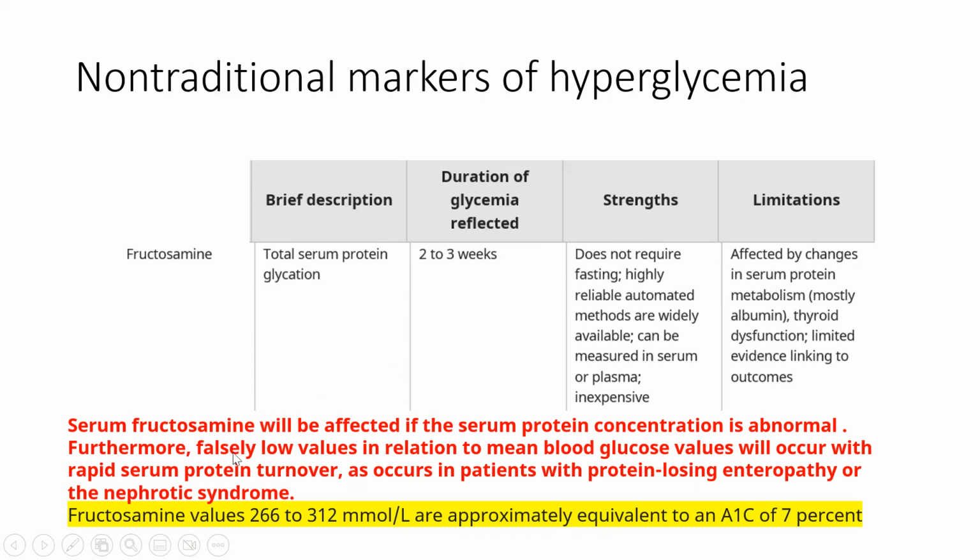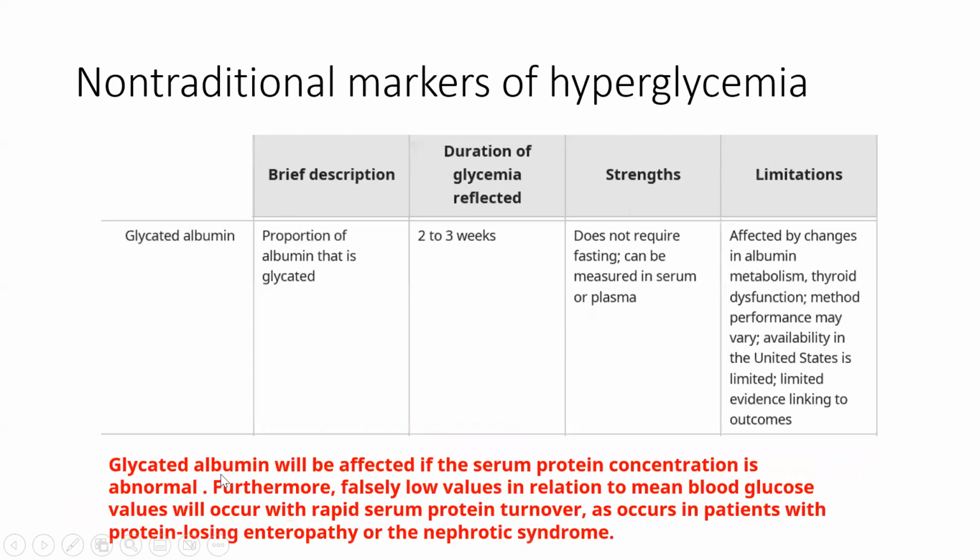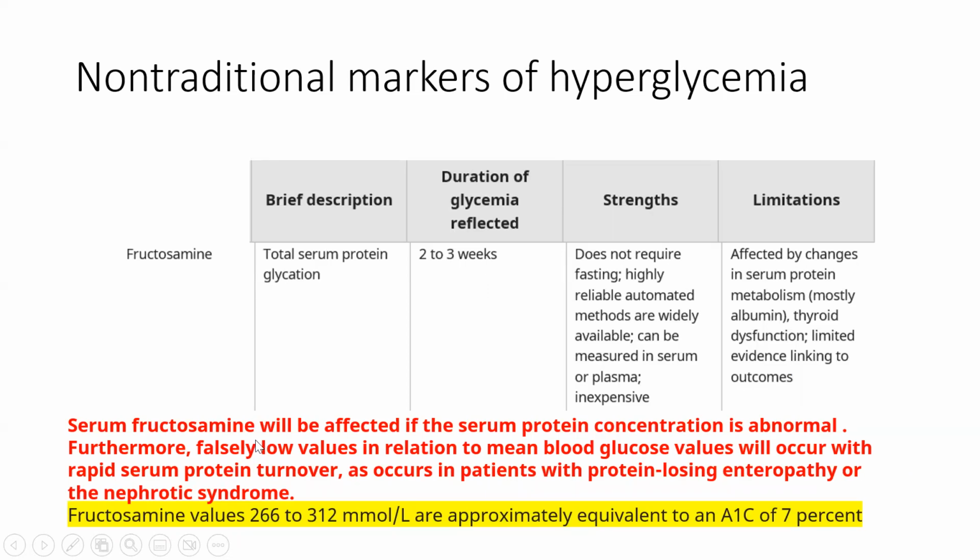So pretty much how we have a falsely low value in the scenario of a protein-losing enteropathy or nephrotic syndrome with glycated albumin, the same can happen with fructosamine. Fructosamine values usually range between 266 to 312 millimole per liter, which is roughly equivalent to an HbA1c of 7%.